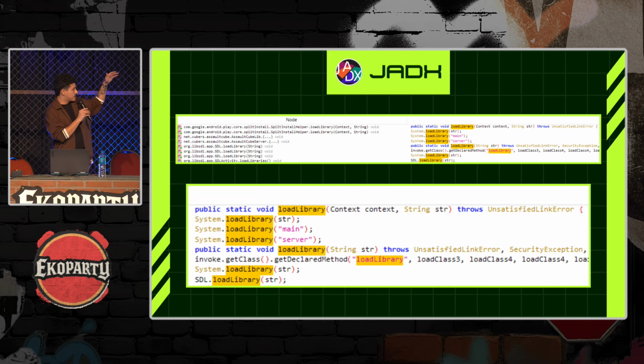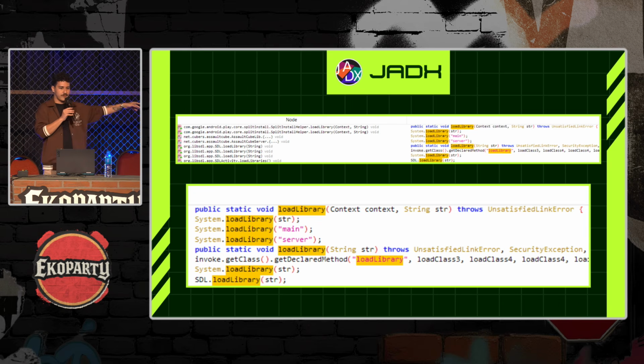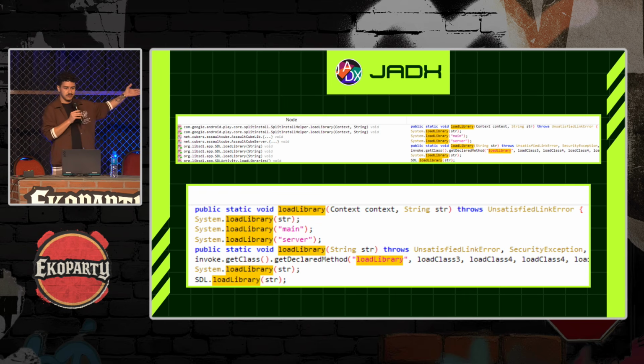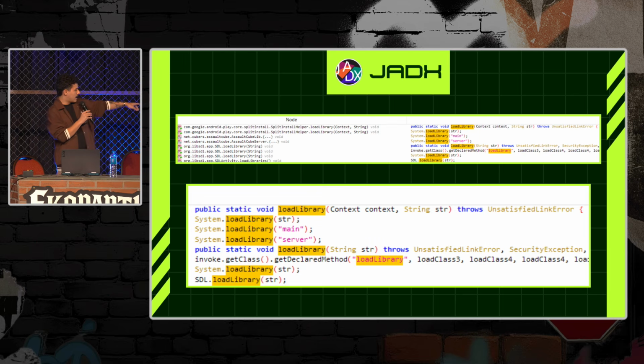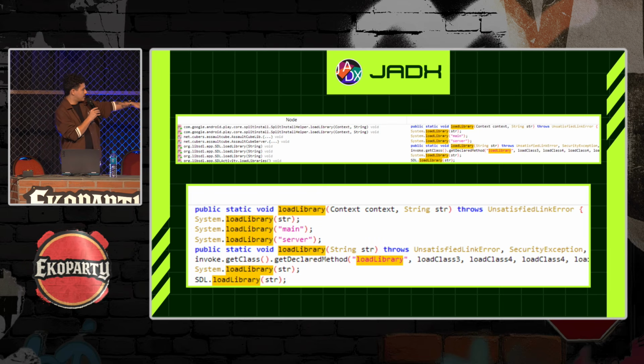I was searching for the load library function in the Java code, because as this game was originally developed for PC, for Windows, the game logic is not in the Java code. The game logic is entirely contained in a native library. We can see here that we have two load library functions, and they reach out for main and server. These libraries contain the game logic, so we're going to search for them.